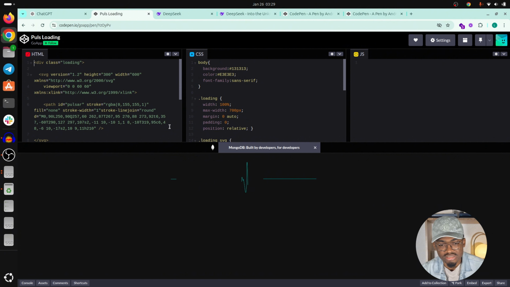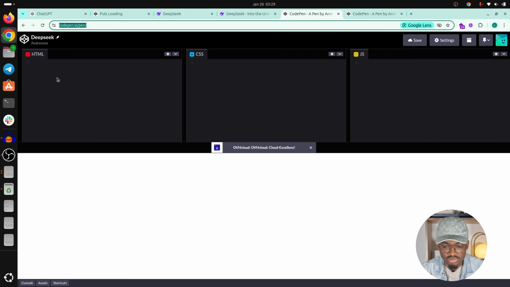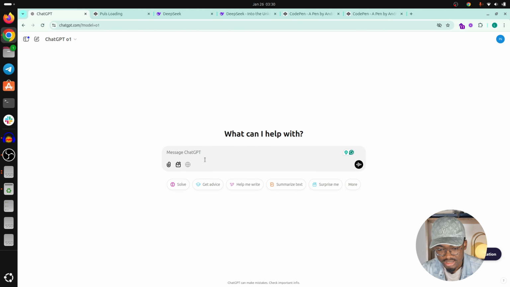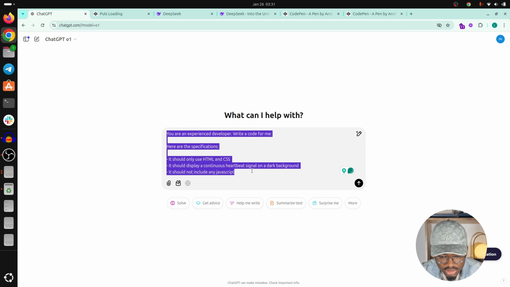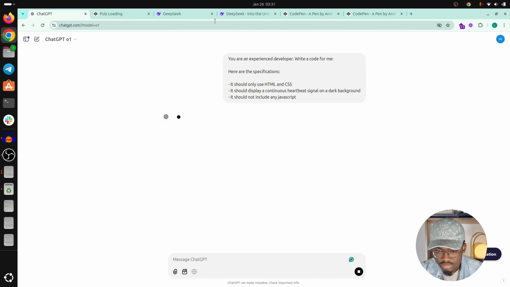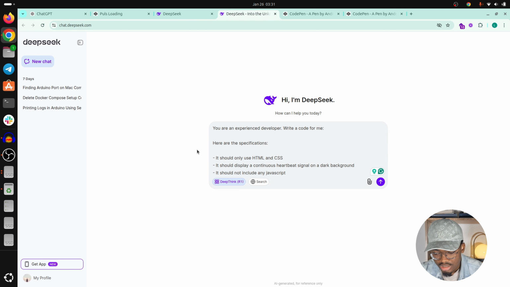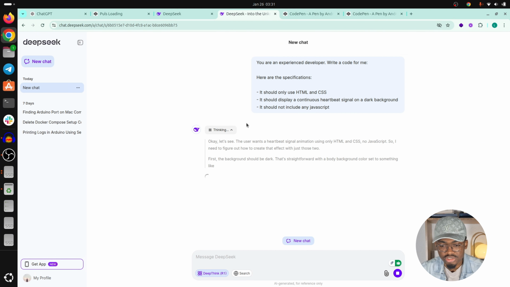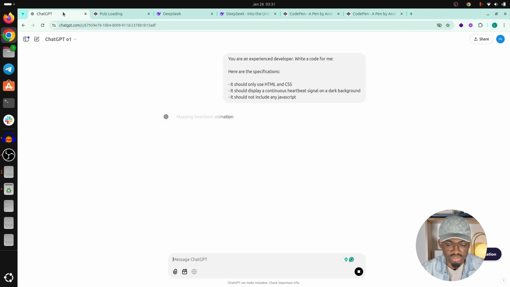using only HTML and CSS. Okay, so I have two CodePens here. I have the CodePen for DeepSeek and the CodePen for O1. So let's start with O1. Let's copy this, give it to this model, and then the same for this one, and we click on deep thinking for the model to do what O1 is doing here, thinking through the question before solving it.